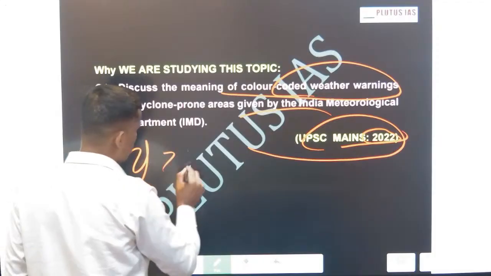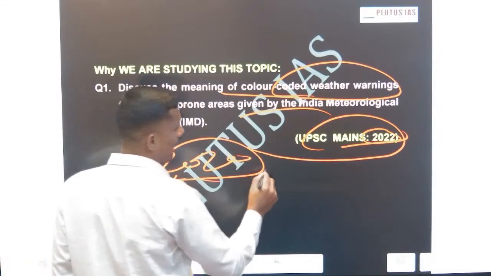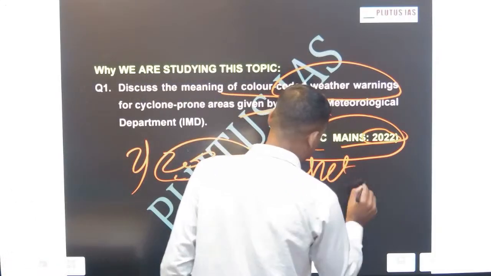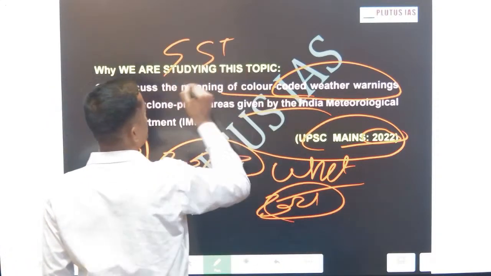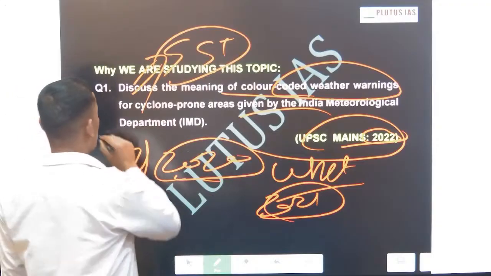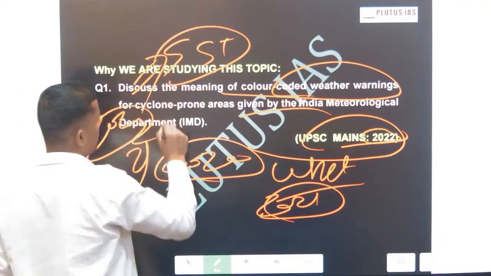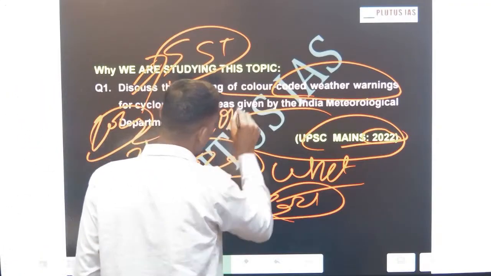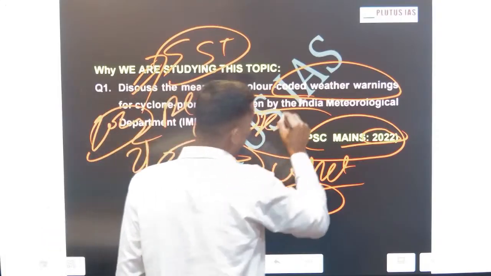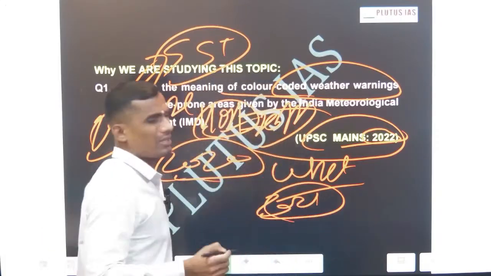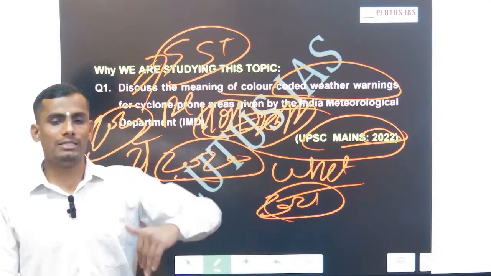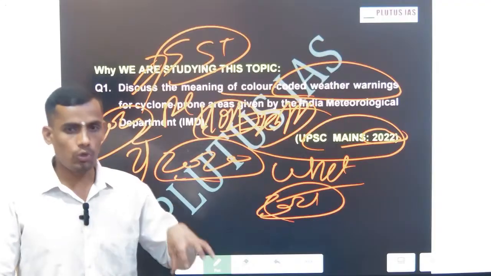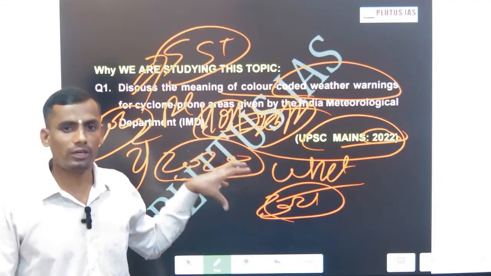In 2020 prelims, UPSC asked what a cyclone is. In 2021, UPSC asked about sea surface temperature. In 2022, once again in prelims, UPSC asked about high clouds and low clouds formed by a cyclone, which are related to cyclones. So each and every year there is a direct or indirect question on cyclones and related topics.